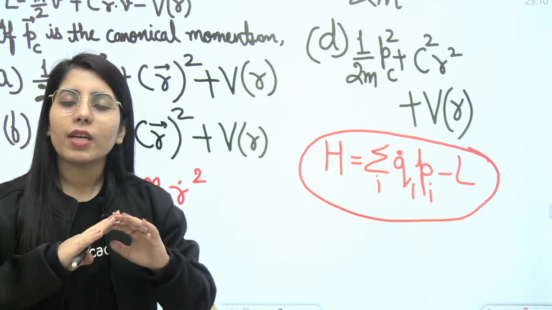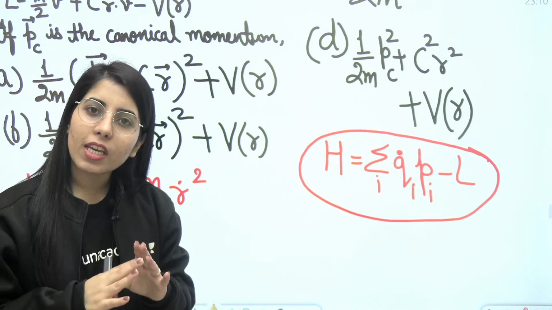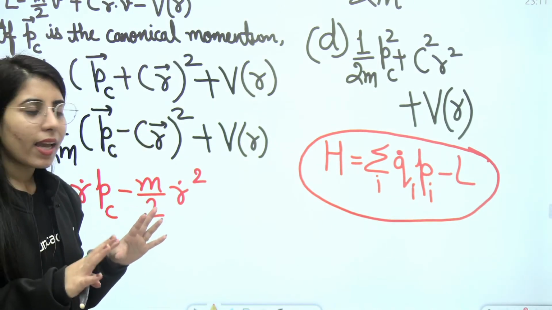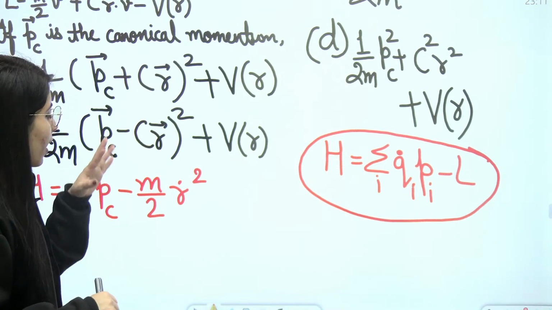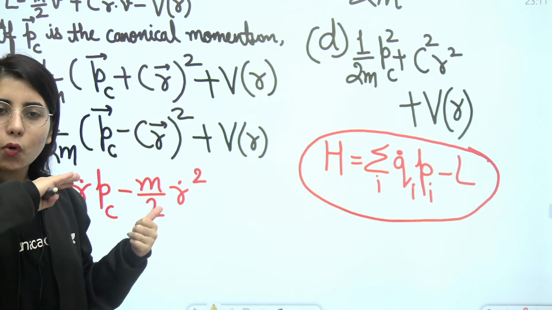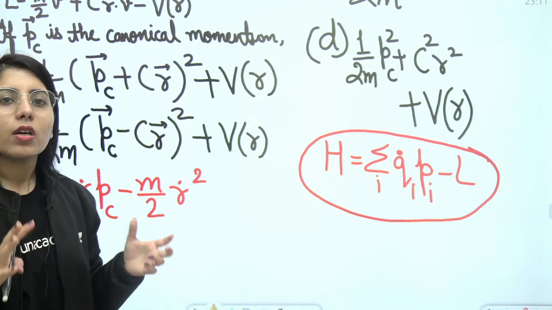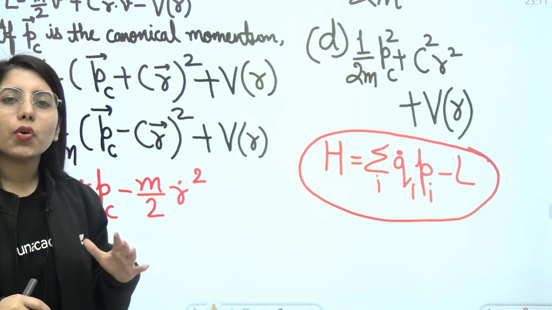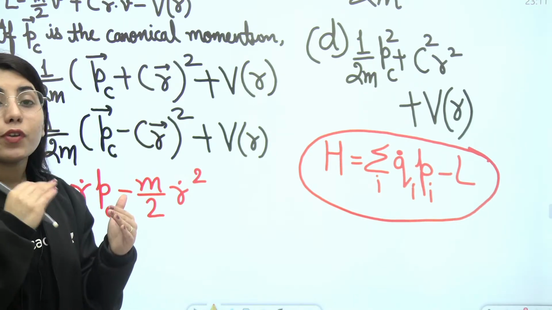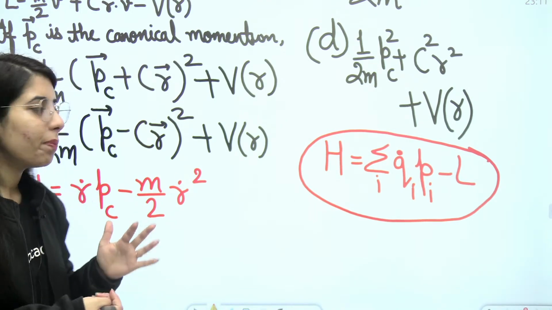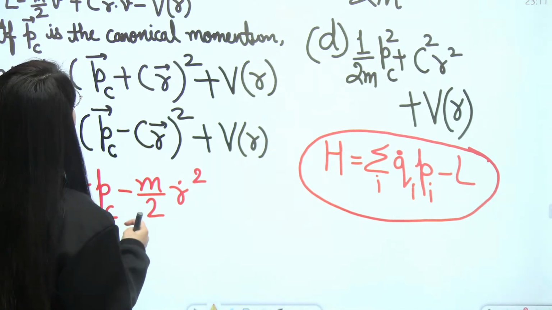So you don't need to worry about them a lot. That means you can even simplify any such type of question in a very easy manner. Every time, even if you don't want to write vectors or put that arrow, just because you want to focus on the calculation part, it's okay. But you should know it is present, so anywhere it is going to affect the expression, you can take it back. Right now I'm just going to take it in the simple manner.